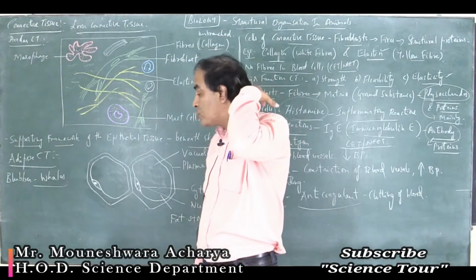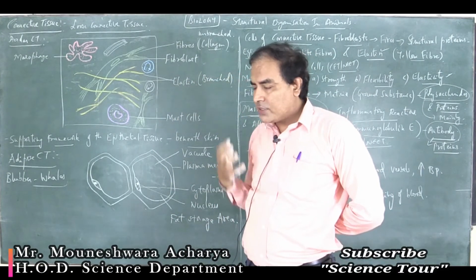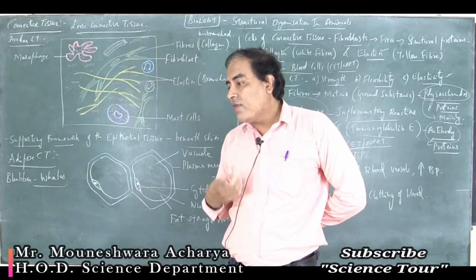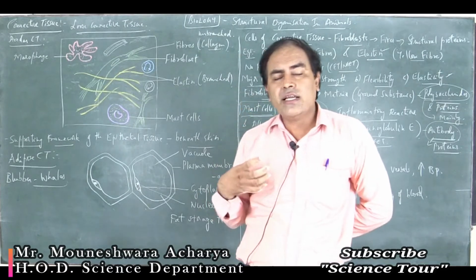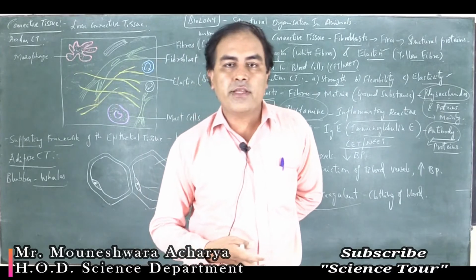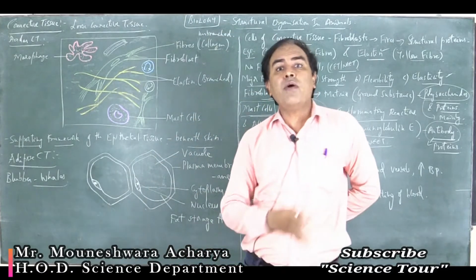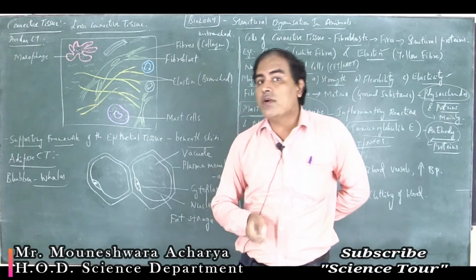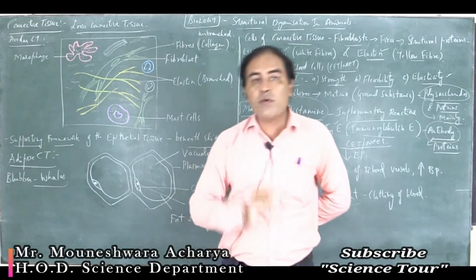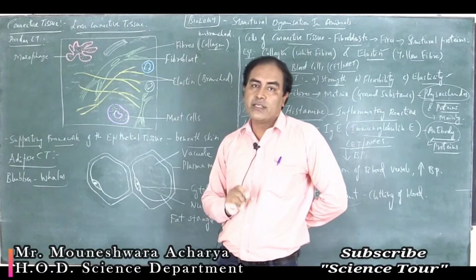So whatever the store which is present in the hump region, that will get metabolized, and whenever they require energy, that burnt fat will produce energy for them. Okay, so 1 gram of fat, if it burns, it gives around 9 kilocalories of energy.